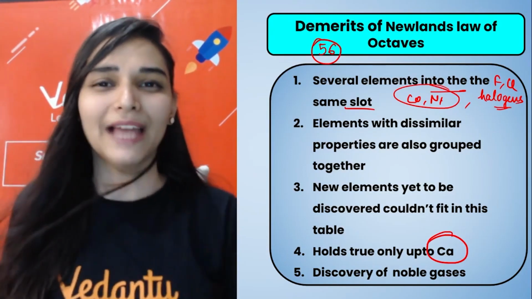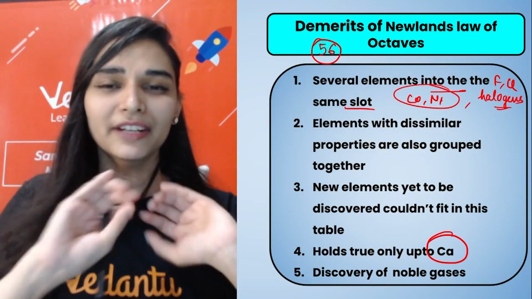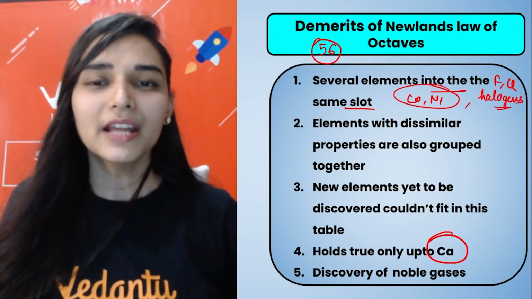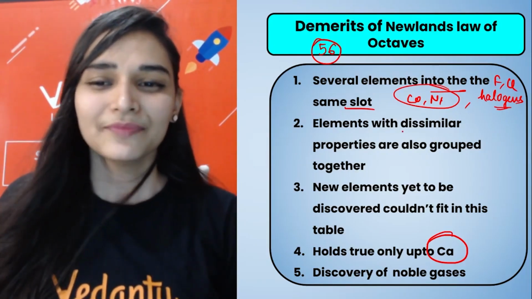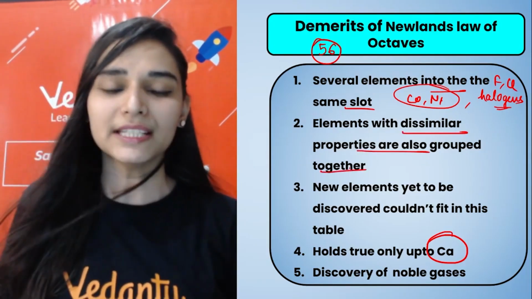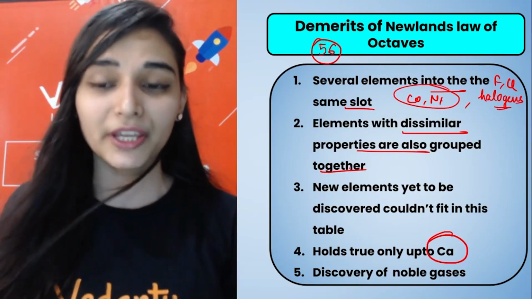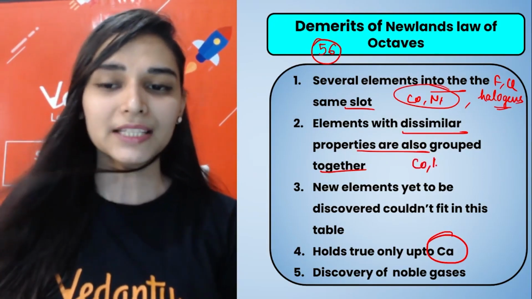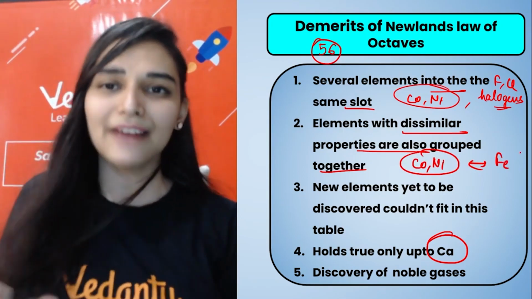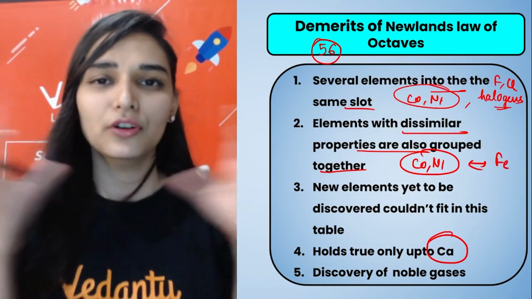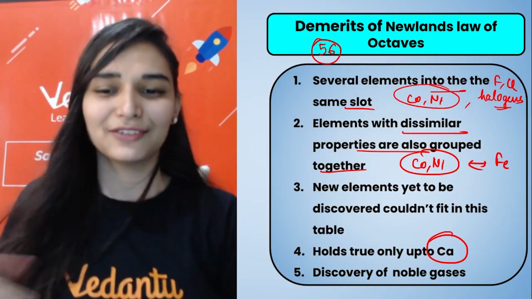The same thing Newland has done. Similar elements were kept far apart from each other, and the different elements were kept together. Reminds me of that time. Elements with dissimilar properties were also grouped together. And if I talk about cobalt and nickel, they were separated from iron, although they have certain resemblance. Friends go and enemies together, right?